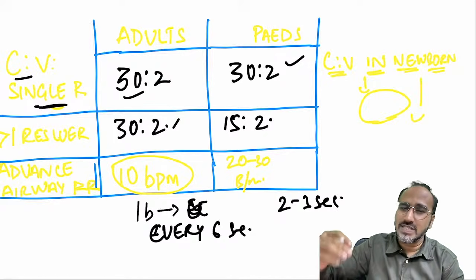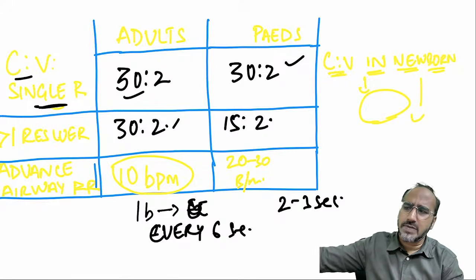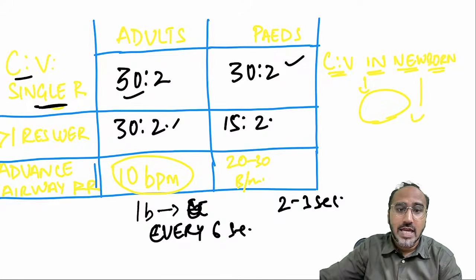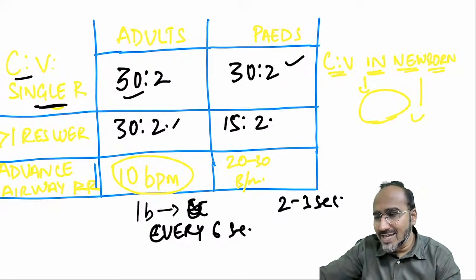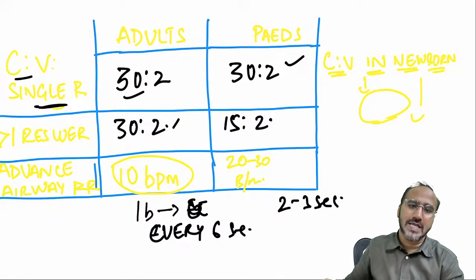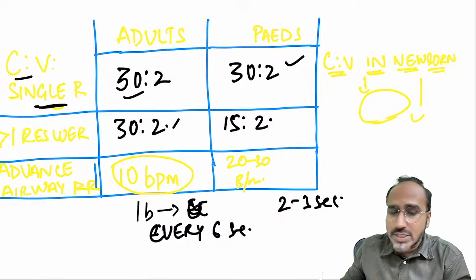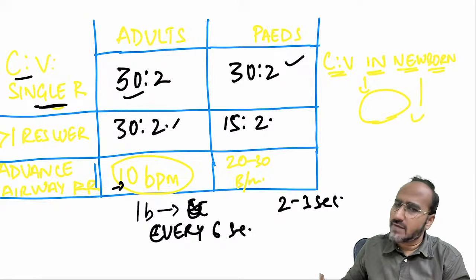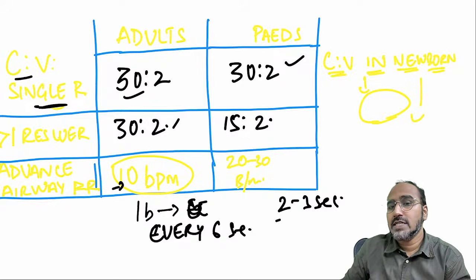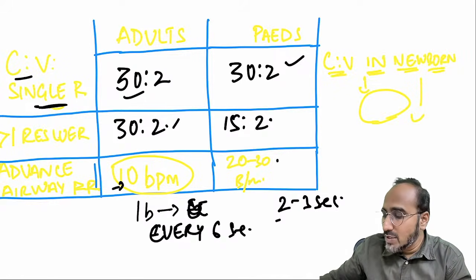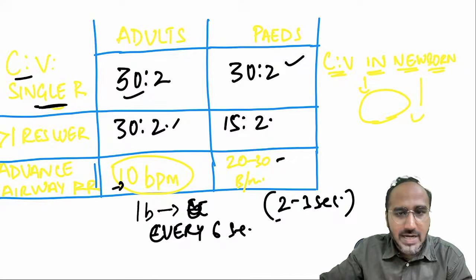Imagine you're giving chest compressions in the hospital and your friend came and has intubated. If he has intubated, no need to stop after 30 compressions. What you need to do is, every 6 seconds you have to give one rescue breath. So how many rescue breaths can be given in case of advanced airway placement? 10 rescue breaths per minute. Every 6 seconds you are giving one rescue breath. In case of pediatrics, how many rescue breaths do you have to give, guys? It has to be 20 to 30 rescue breaths per minute, that is, every 2 to 3 seconds you are giving one rescue breath.